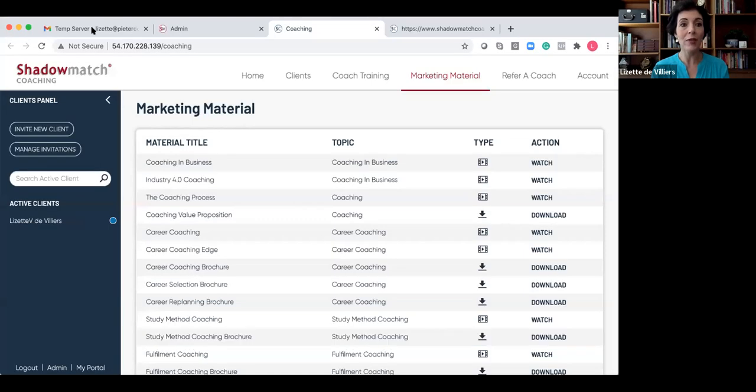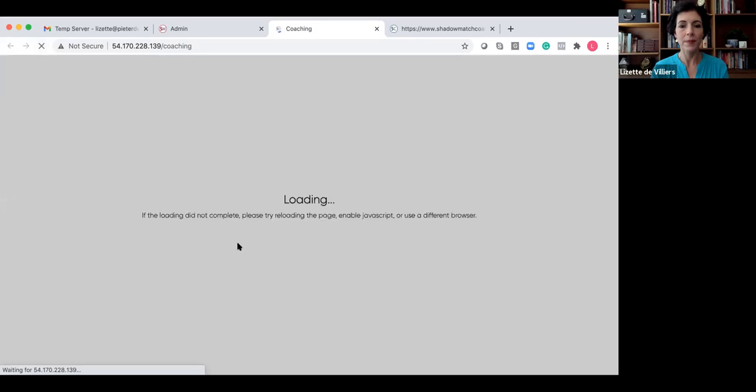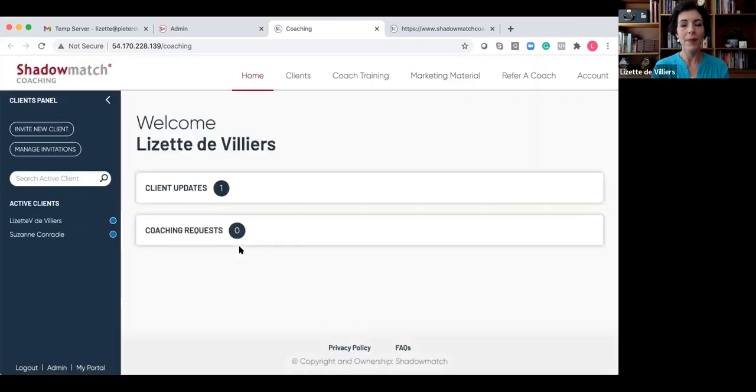I would like to now show you what I see on my side after Suzanne has accepted the invitation. Let's see what I see on my portal and what we need to do. So I'm just going to refresh on my side. What I see is that there's one client update, and in my left navigation panel, I can now see Suzanne Conradie's name. And that means that she has accepted the coaching program.